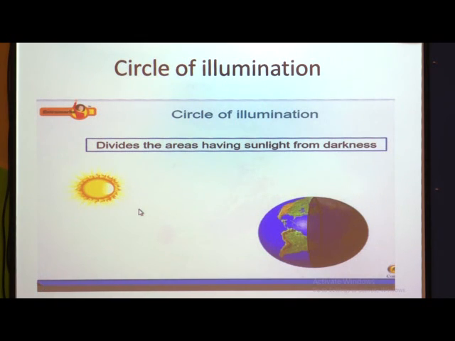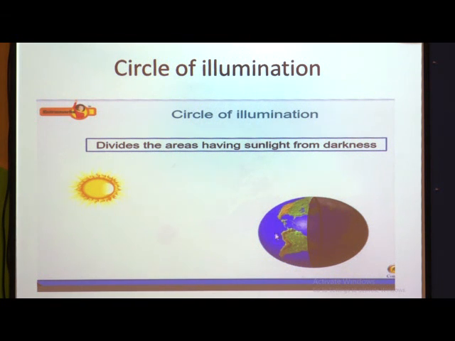Just see this picture, children. This is the earth and this is the sun. This part of the earth is receiving light from the sun, so this part will have day, and the other part is not receiving light, so this area will experience night. Can you see this circle?